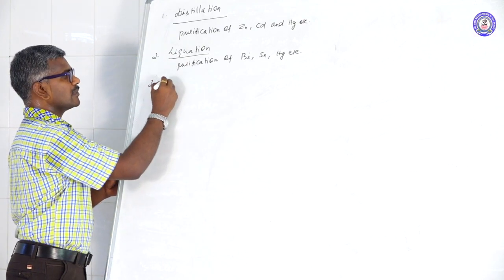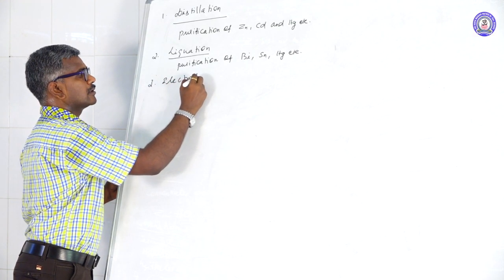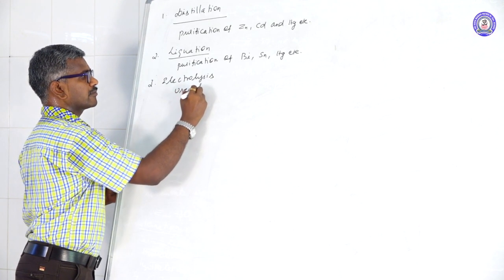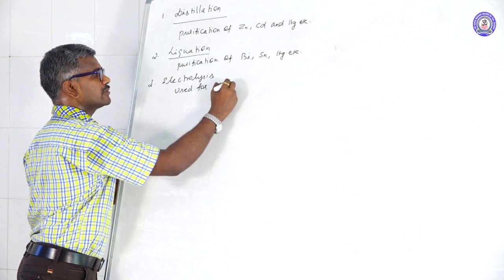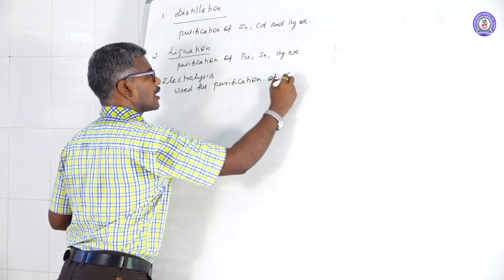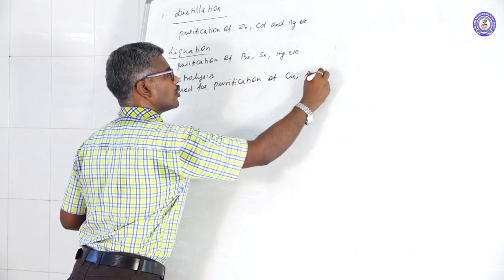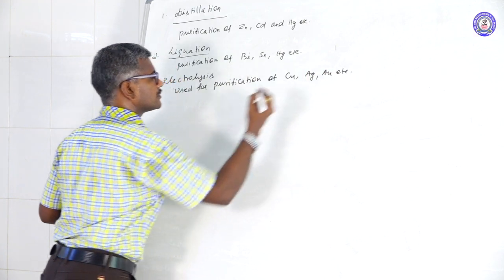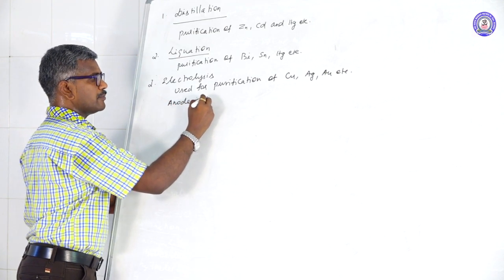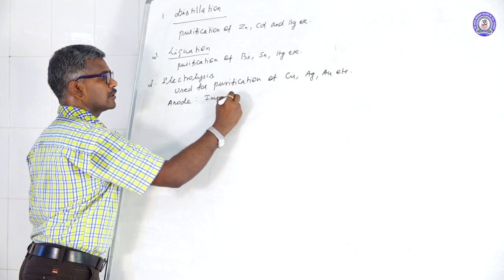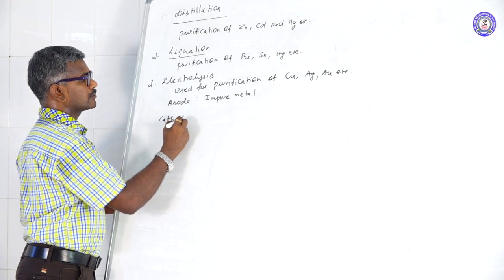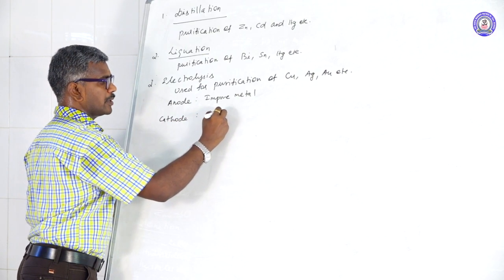Third one, electrolysis. This method is used for purification of copper, silver, gold, etc. There are different components. First one is anode. Anode is an impure metal. Another one is a cathode. Cathode is pure metal.